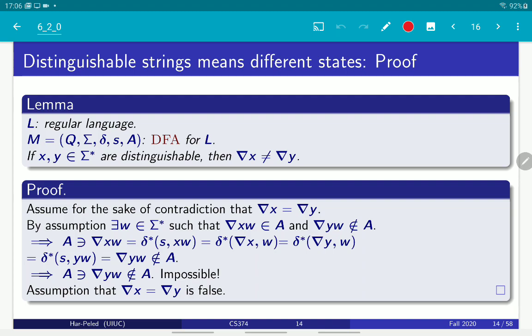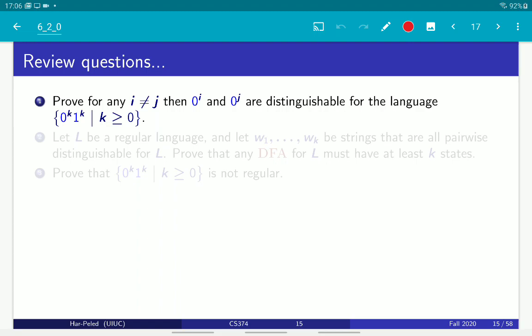You just argue that the state of YW, the state that you arrive at if you start with the string YW, is both an accepting state and a non-accepting state, and that of course is impossible. Let me not go over the low-level details. They're in the slide if you're interested.